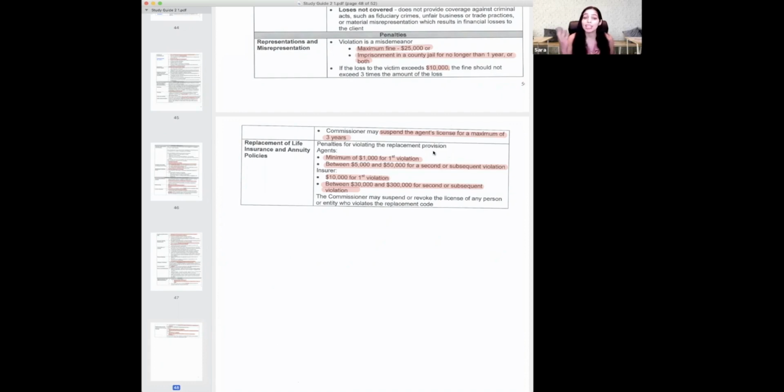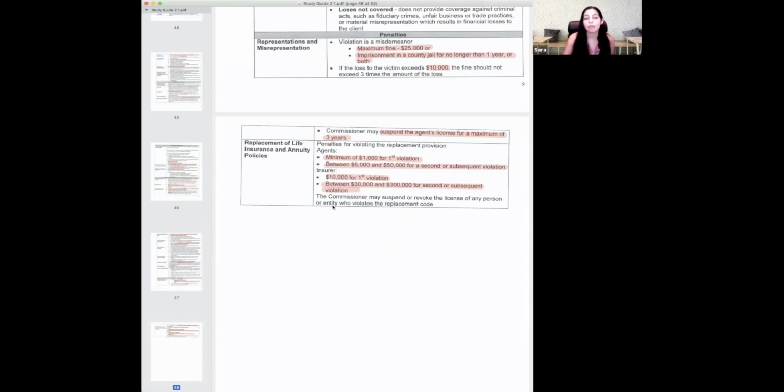Now, an agent and a company. An agent is a person and a company is a whole firm. So if you're talking about the agent, the fines will be smaller than if you're talking about the insurer, right? If you're talking about the company, the fines are going to be much higher. For an agent, it's $1,000 for a first violation and 5,000 to 50 grand for a second or subsequent. Insurer, if the insurer doesn't follow the replacement provisions, it's $10,000 for a first violation and 30 grand up to 300,000 for a second or subsequent, right?